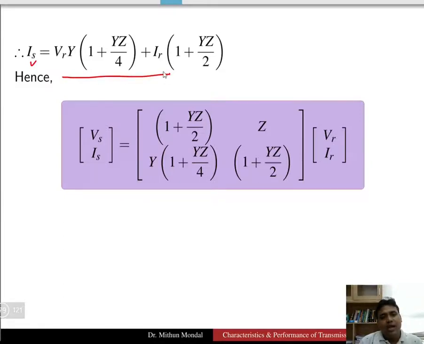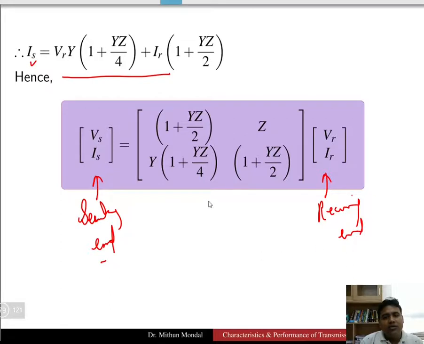On the LHS we have the sending end quantities, and on the RHS we have the receiving end quantities, which are multiplied with a matrix M, and this is the ABCD matrix of the transmission line represented in the form of a pi model.